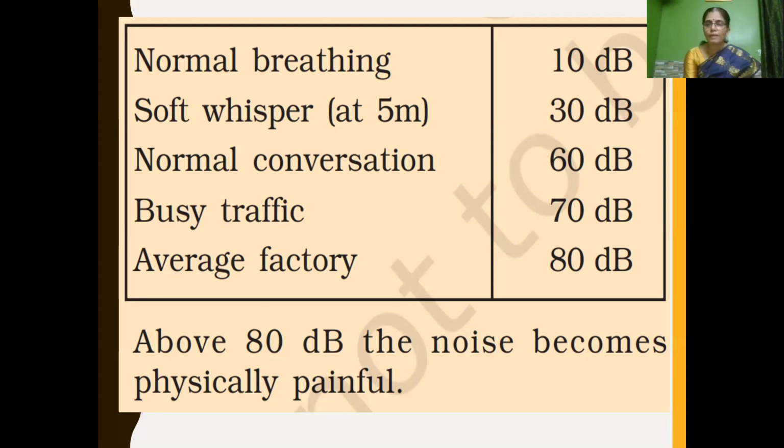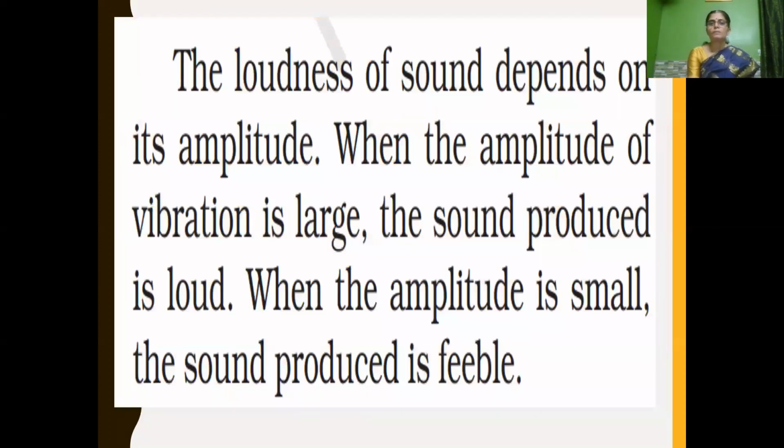So these are the ways in which loudness of sound is produced. Loudness depends upon the amplitude of the sound. So again, children, the loudness of sound depends on its amplitude. When the amplitude of vibration is large, the sound produced is loud. What is amplitude? The maximum distance covered by a particle.